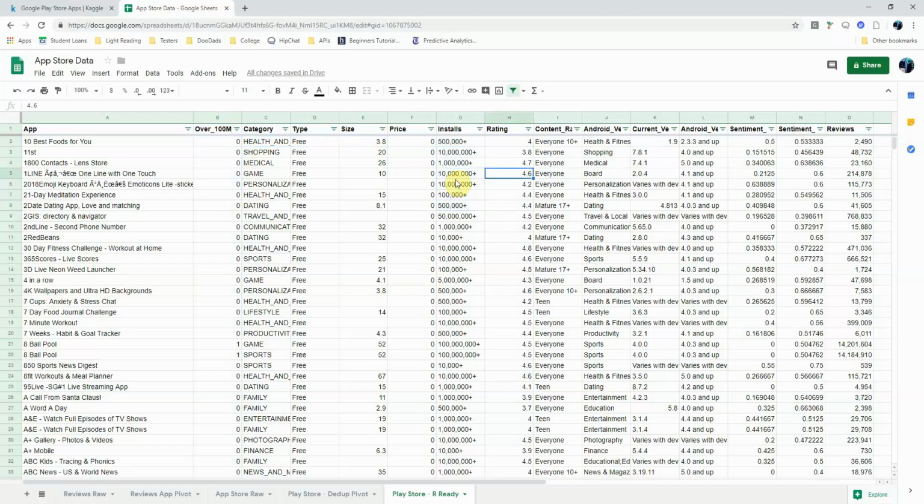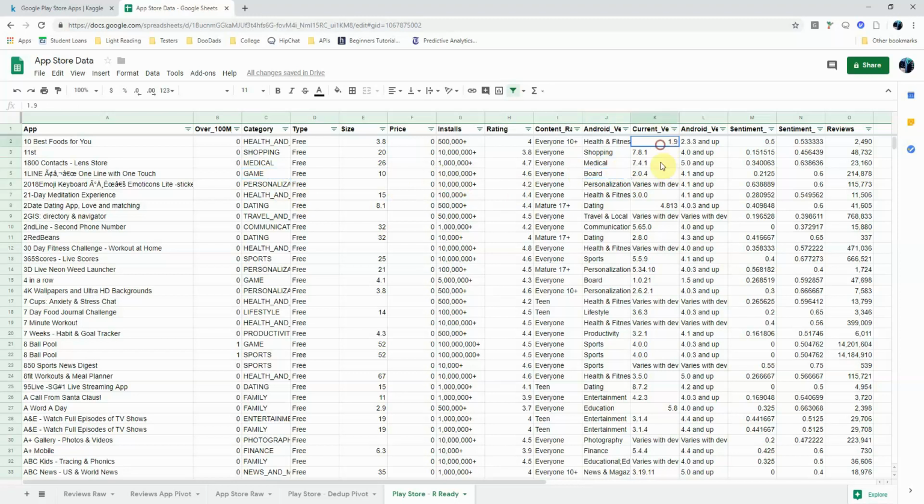We also have the rating from 1 to 5. We have the content rating, so whether it's for everyone, mature, or teen, and so forth, like your rated R movies. We also have the Android genre, so the type of app that it is. This is duplicative, just a subcategory of the category, so that's going to be dropped as well, because it's redundant information.